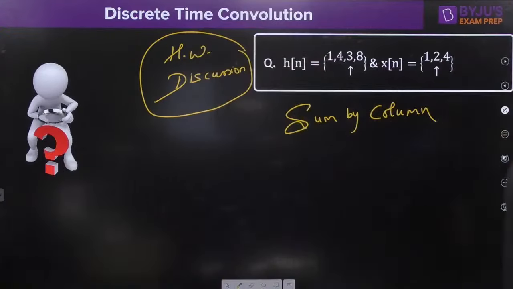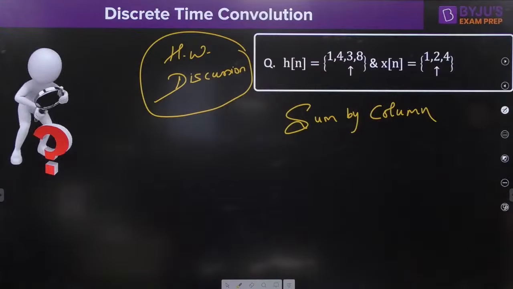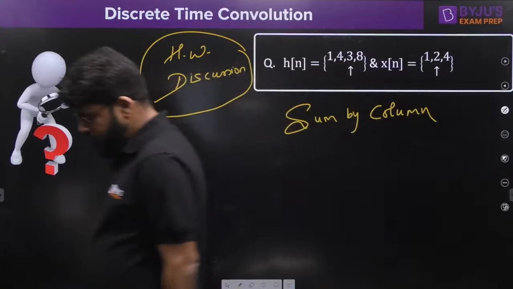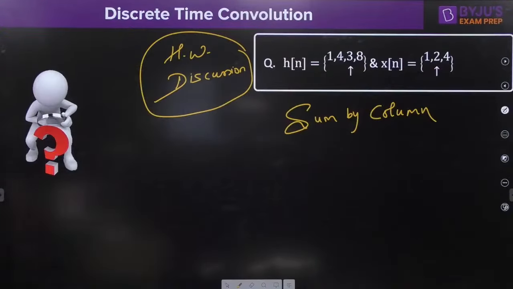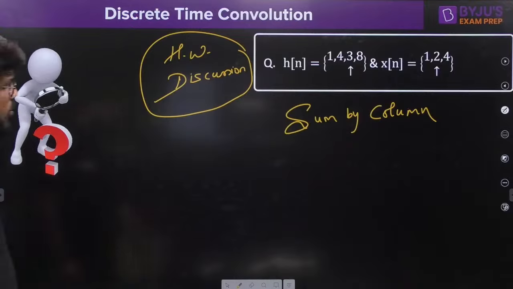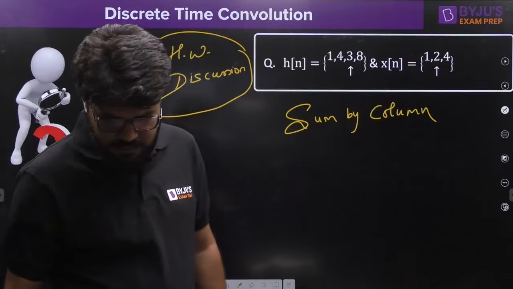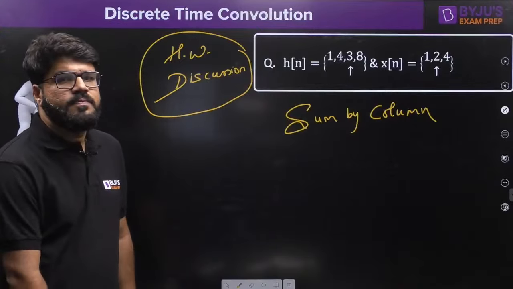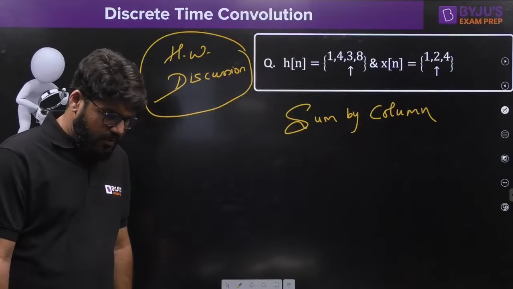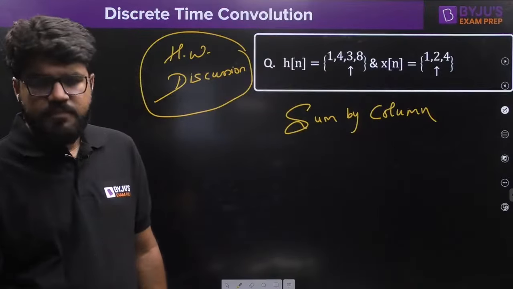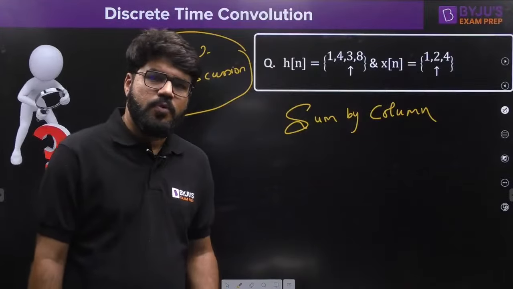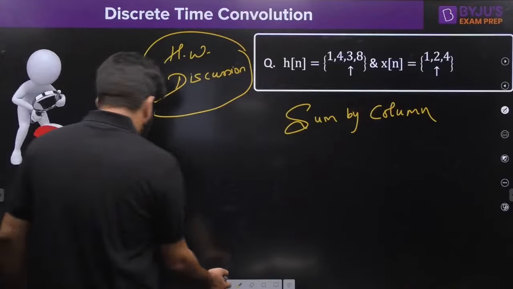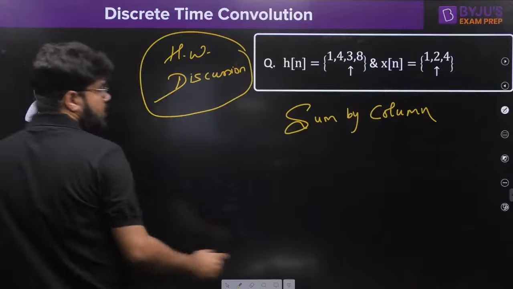Sir, it is known as the sum by column method. So, let's apply it. It is basically the sum by column method. Okay, so let's do it. We know what is the sum by column method.